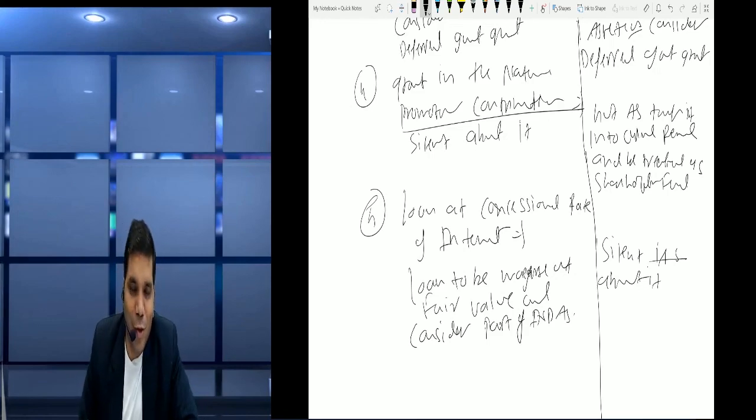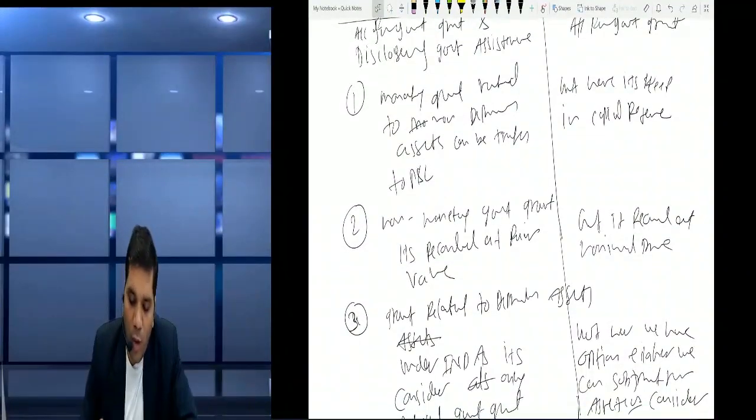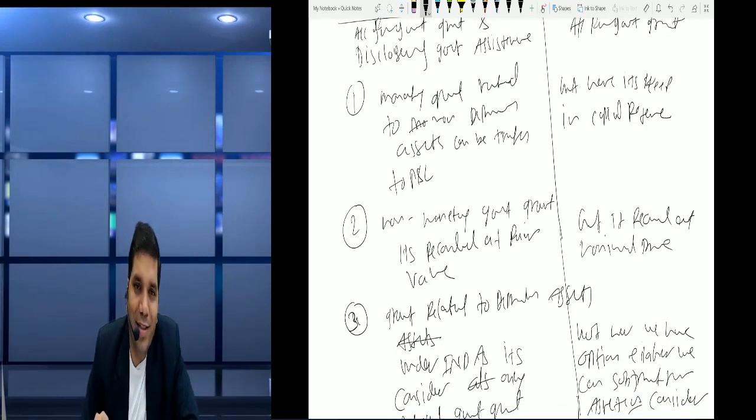Okay friends, so these are the differences. Let us repeat the differences once. First, monetary government grant related to non-depreciable assets is transferred into P&L account, or we keep it as a government grant only, right? But here it's transferred to capital reserve. Second, non-monetary government grant, if received, should be recorded at fair value in case of Ind AS, but in this case it should be recorded at nominal value. Perfect.